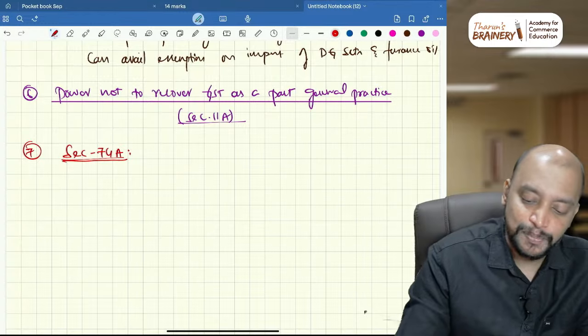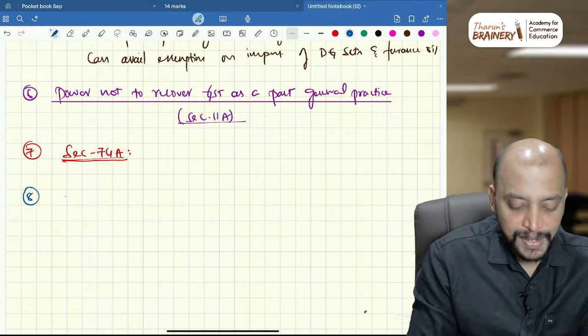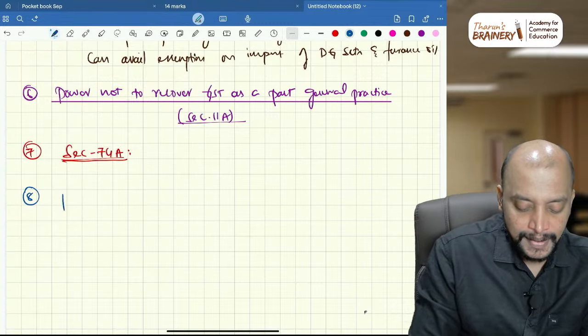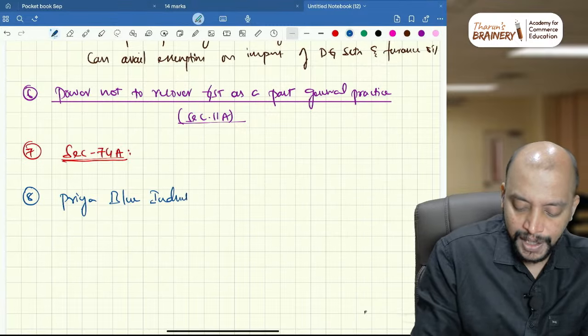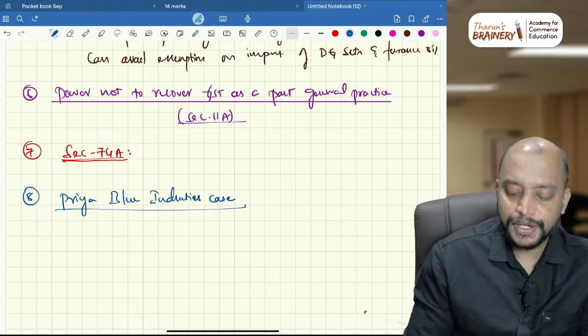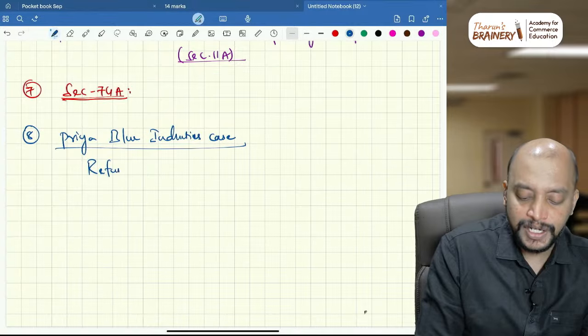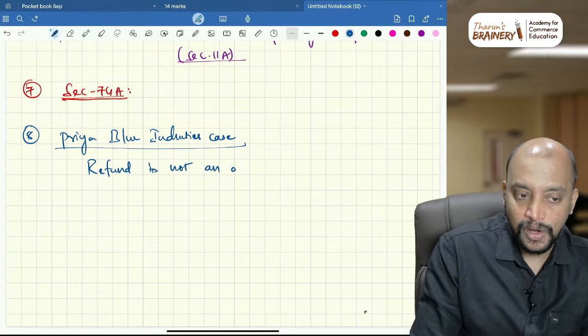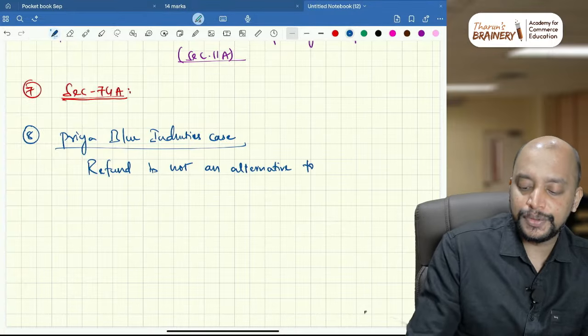And the next aspect is number 8, that is Priya Blue Industries case. So this is in customs. What you need to remember in this case is that refund is not an alternative to appeal.